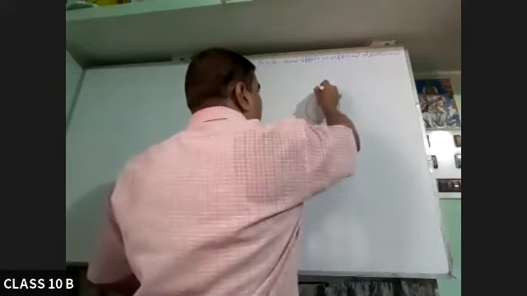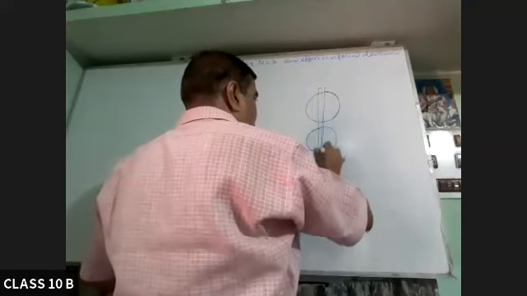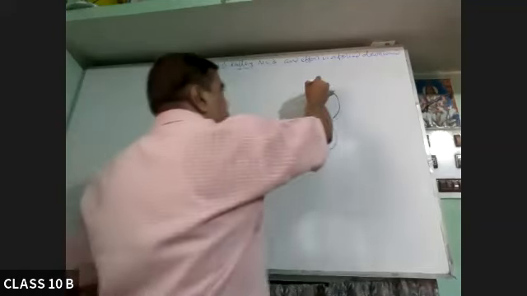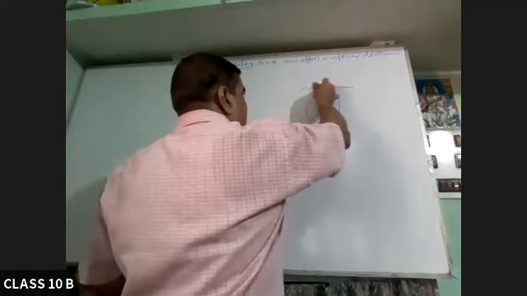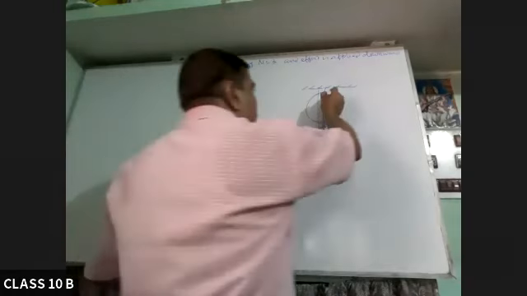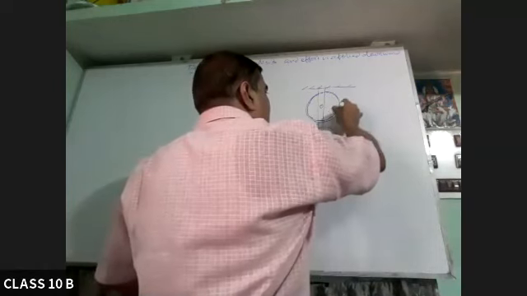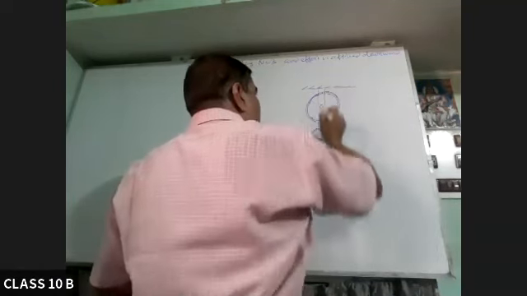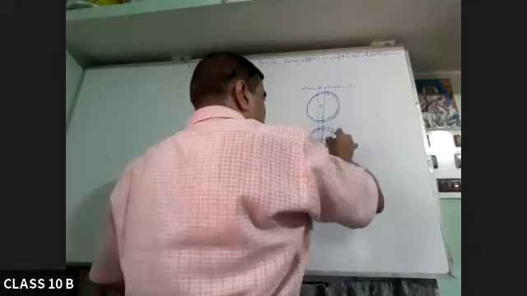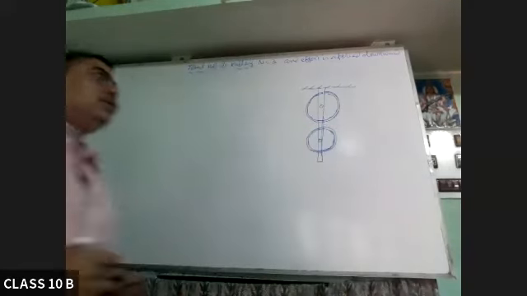These 2 are connected. Here is the axle. You will make 2 circles here to show that the string is passing over this. To show the groove, we can make it like this. So these are the 2 pulleys.